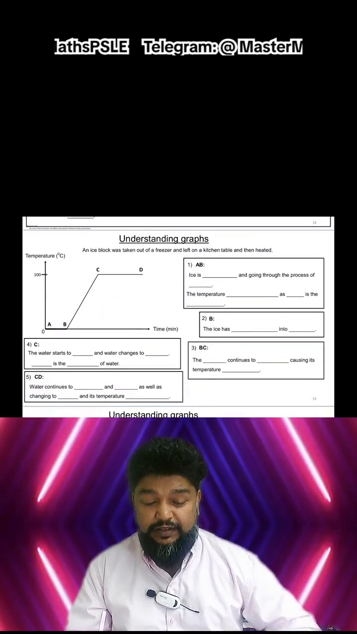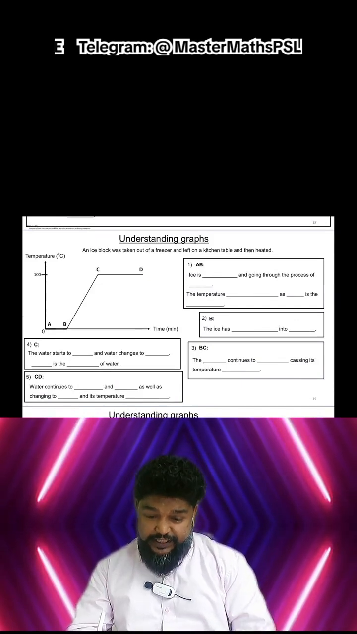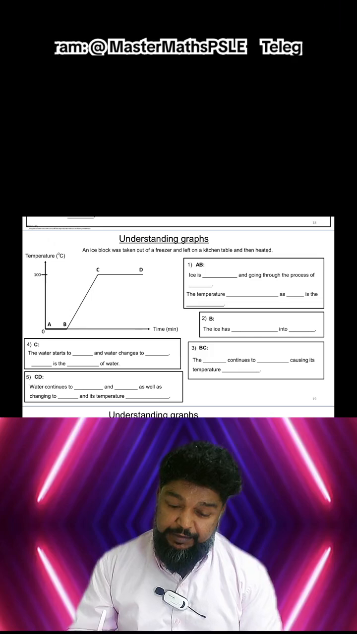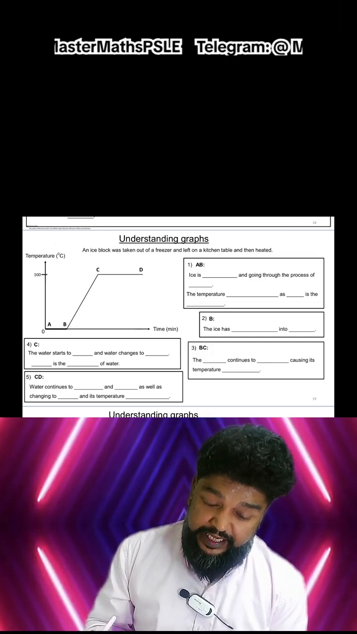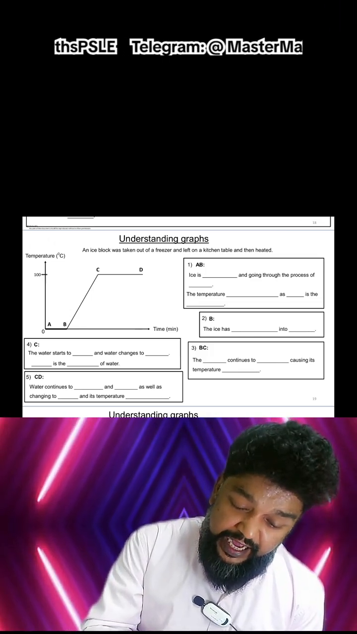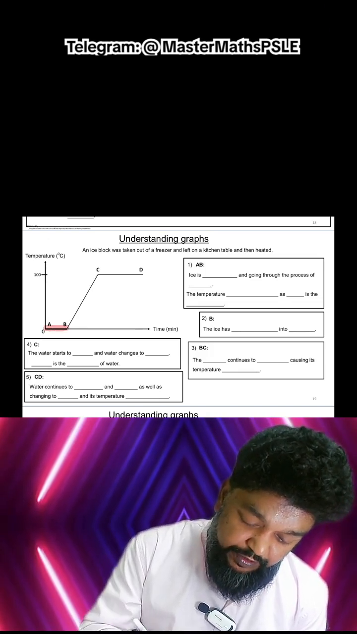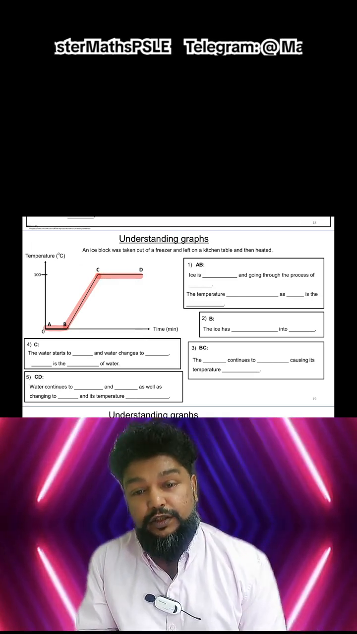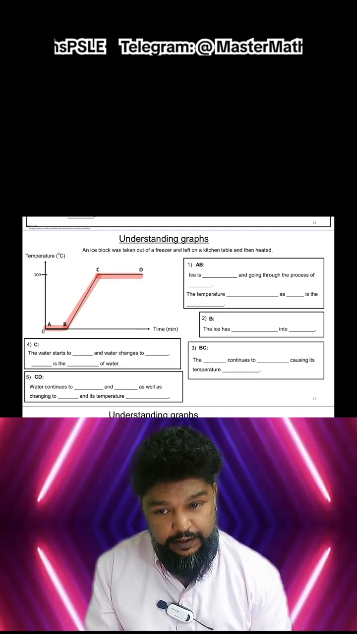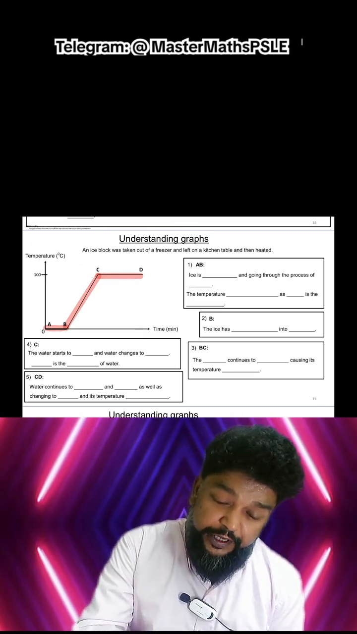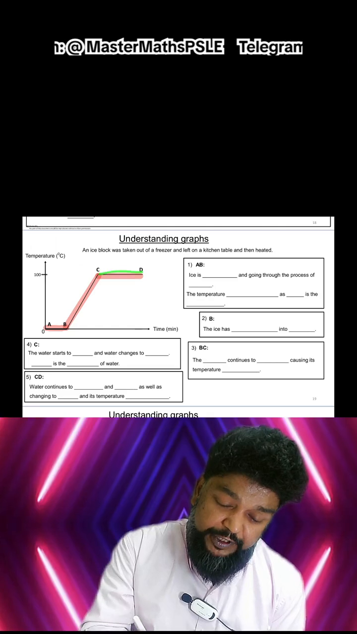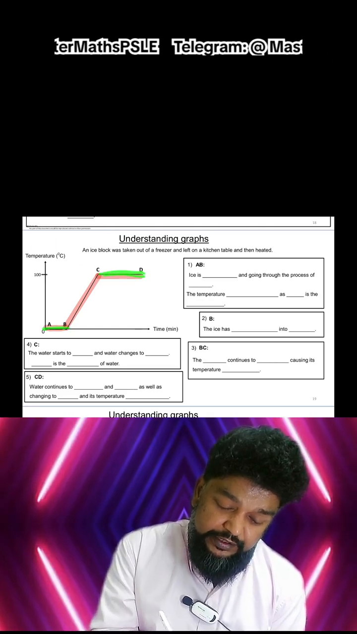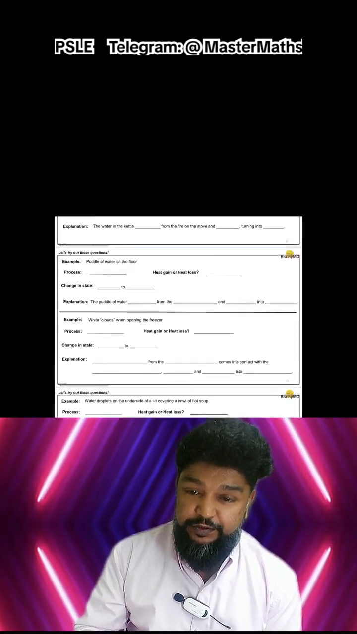Now we look at these graphs. An ice block was taken out of a freezer and left on a kitchen table and then heated. So in this case, we look at this, there is ice that is gaining heat throughout. But if you notice, at two points of this graph, the temperature does not change. And remember, it goes back to the goal.